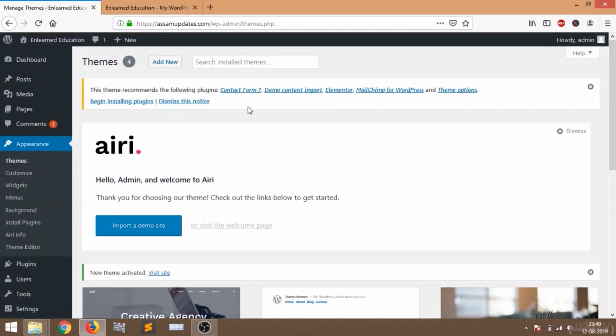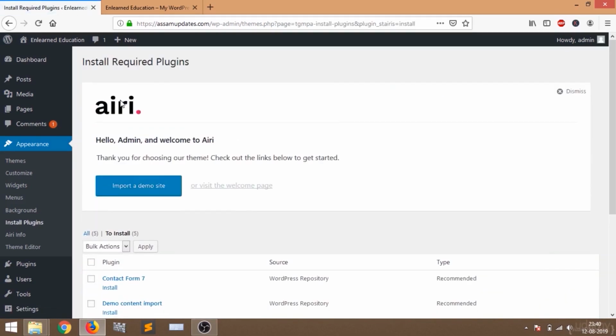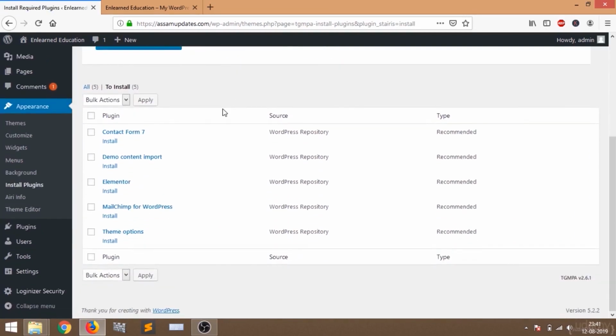Here you can see this theme recommends the following plugins. That means we have to install some plugins to use this theme. So click on Begin Installing Plugins, and the installation of our plugins will start. Now you can see all the recommended plugins are here. You can install them one by one, but I'm going to select all at the same time, click on Install, and then click on Apply.